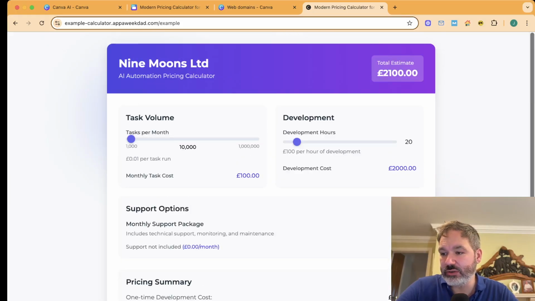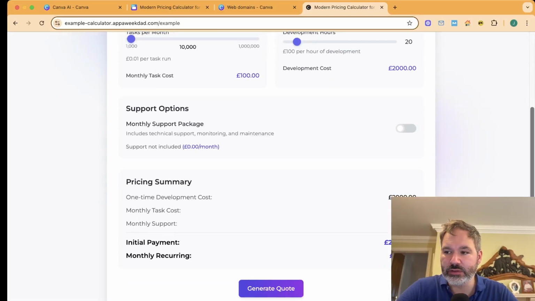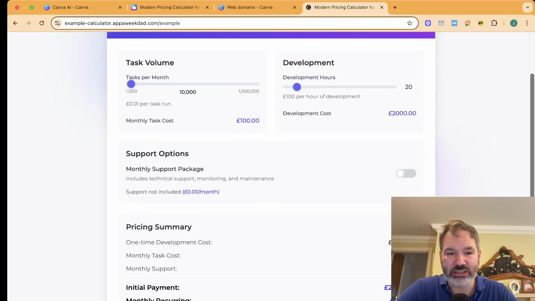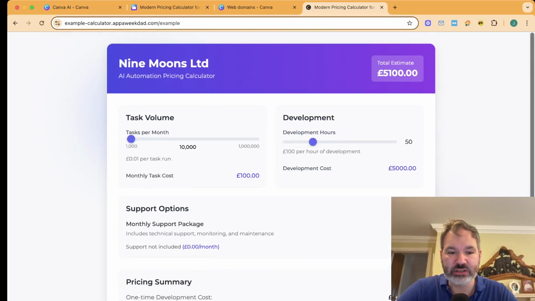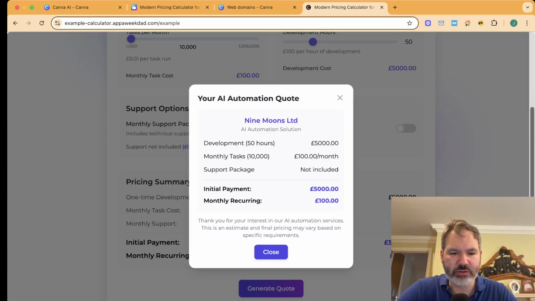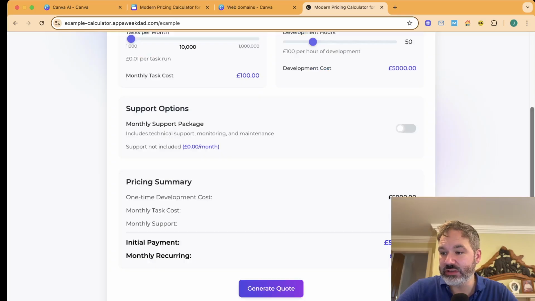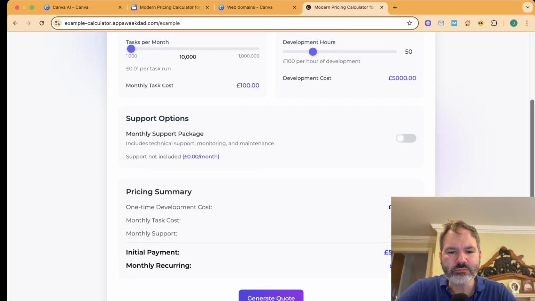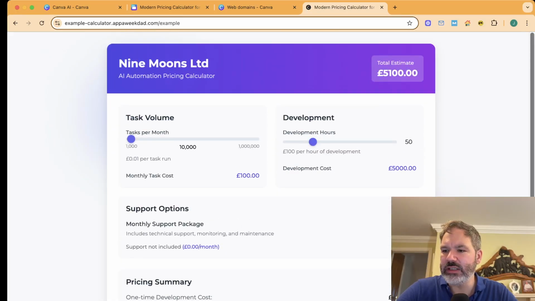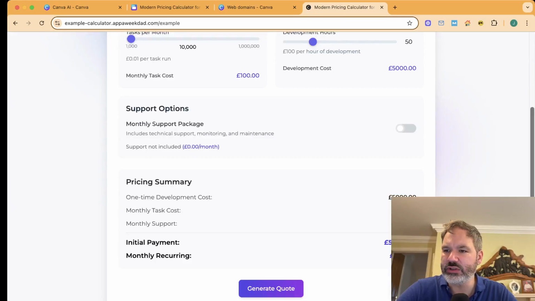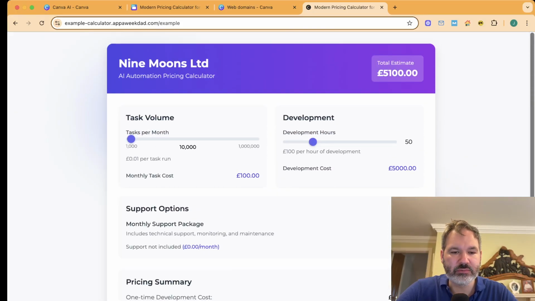Now, if you watch any of my other videos, you know that normally I'd actually put more effort into trying to spec it out to get it to work. So this was a really low effort piece of work to get what is actually a pretty good looking thing that does seem to work. I wonder what happens if I click the generate quote button. Okay, so here it's showing this. What might be nice, and it'd be interesting to see if that's possible, is to add something where the click would send an email or something like that. But this is a pretty good little widget for if people want to estimate and calculate prices. You could always add an email us here or contact us here to this.